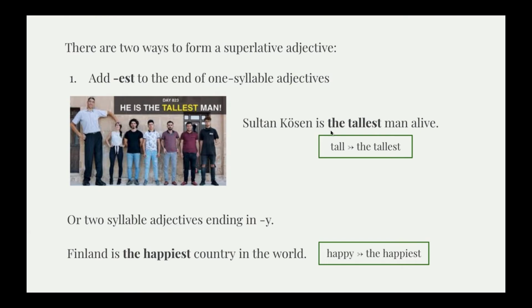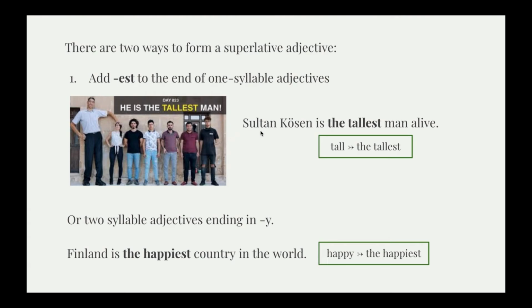For example, we have again the adjective tall. So you look at this group of people and you see that this guy, his name is Sultan Kozan, has more of this quality than any other member of this group.